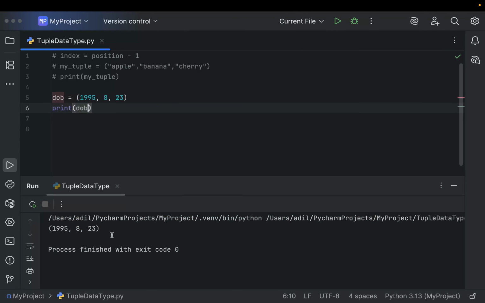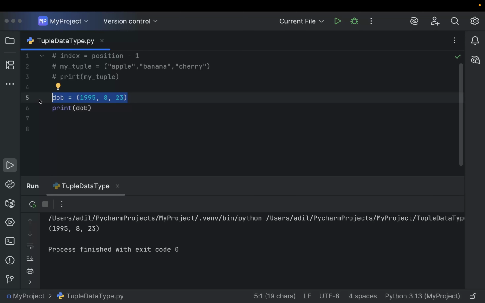Now what I am trying to say is this data will never change, so you don't want it to be modified accidentally. So when you want data that should not be changed, that's when a tuple makes more sense than a list. It keeps your data safe. Let's think you are working on a program where many programmers are working. You have defined this date of birth, and another programmer mistakenly changes it, which you don't want.